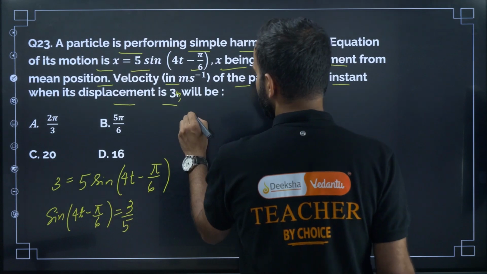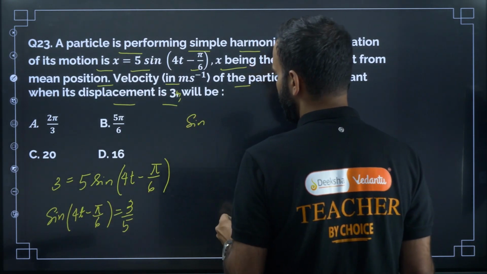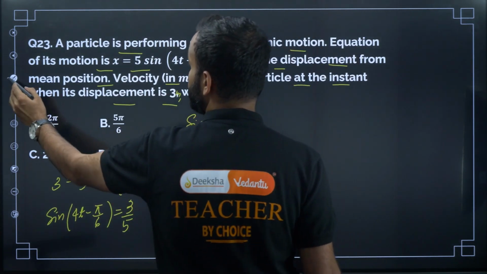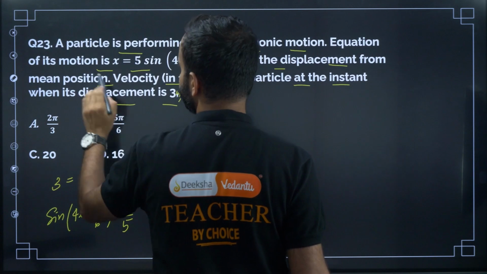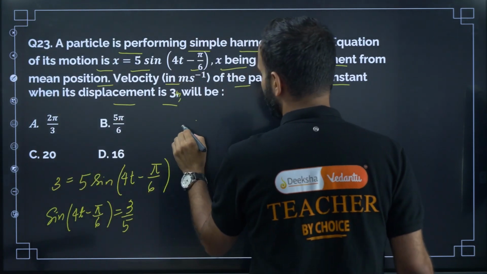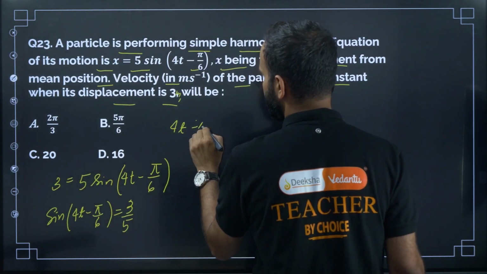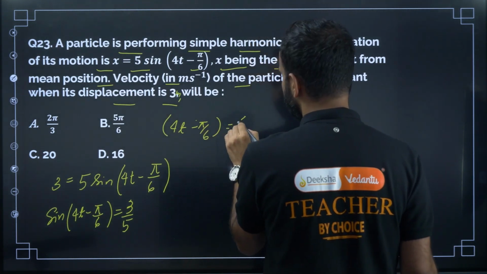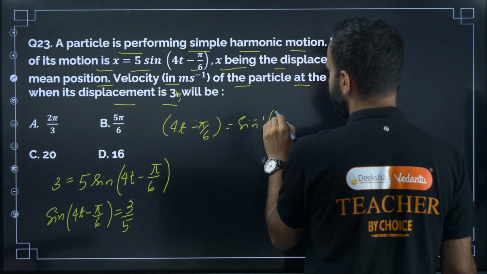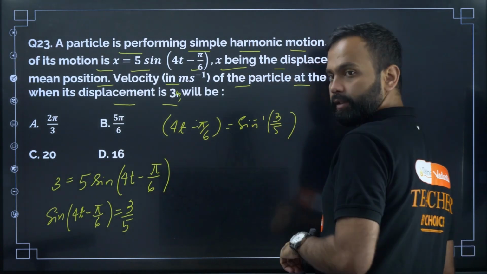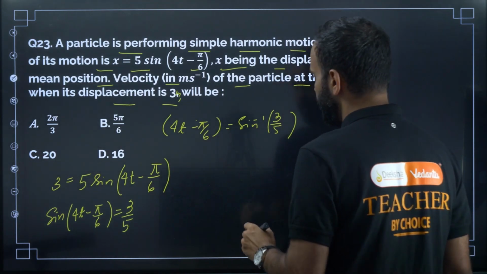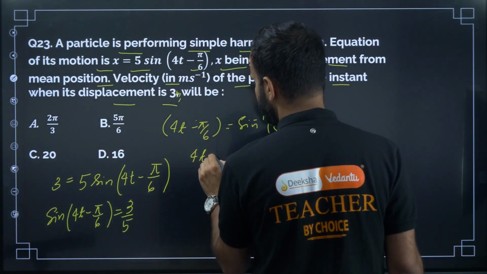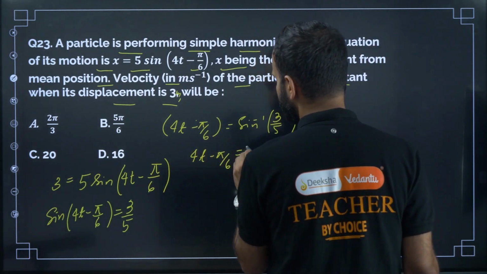So 4t minus pi by 6 is equal to sine inverse of 3 by 5. Sine inverse of 3 by 5 is 37 degree. So 4t minus pi by 6 is 37 degree.